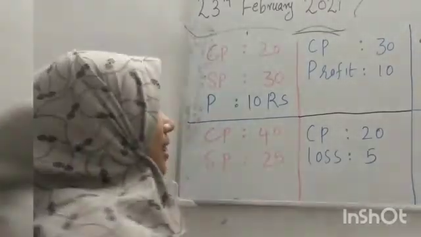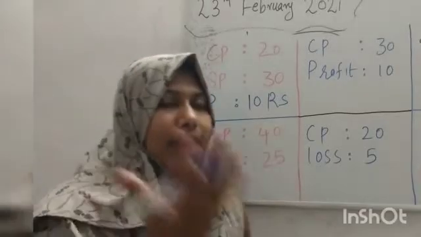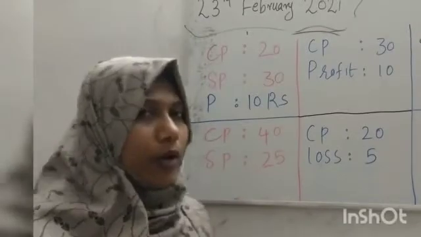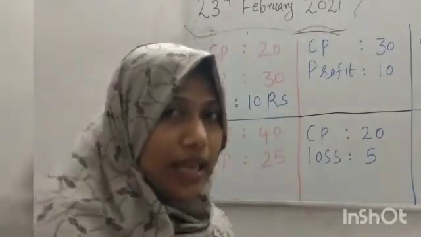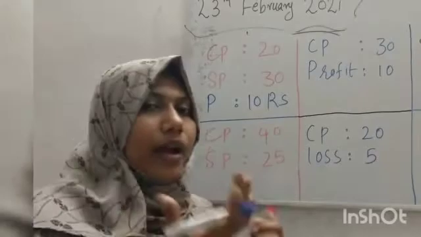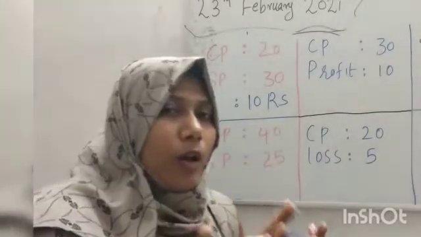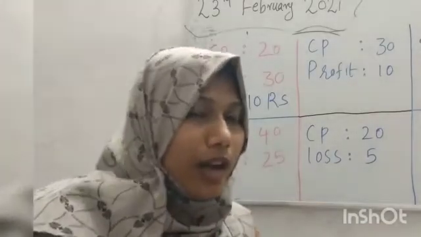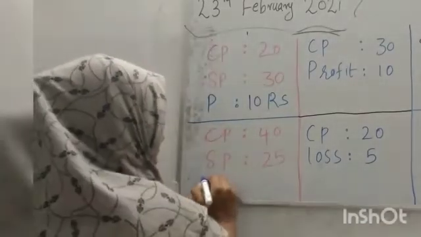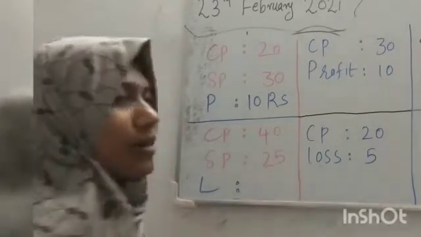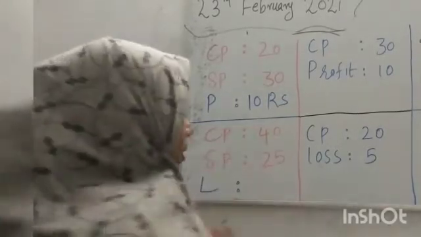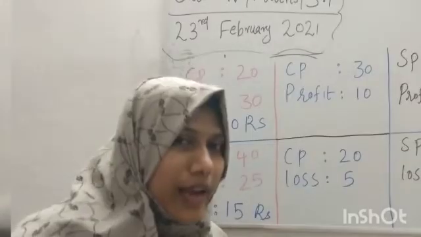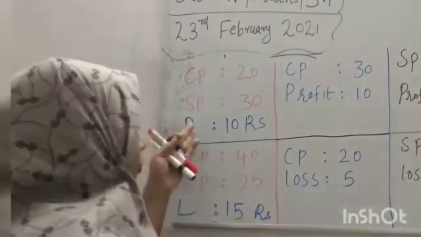Then here you bought an item for 40 rupees and you sold the item for 25 rupees. So the CP is greater. You bought the item for a high amount, but you get only a low amount while you are selling the item. So here you got, yes, a loss, and the loss is, of course, 15 rupees. So students, I think you clear the concept of profit and loss.